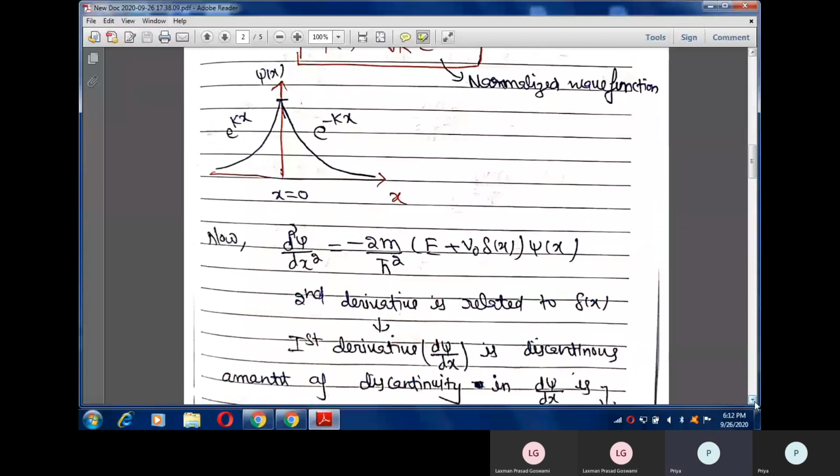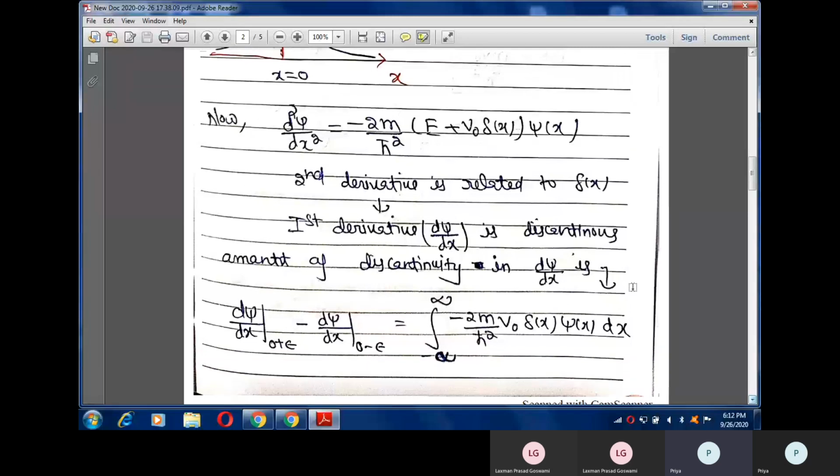Okay. Now, as I already told in the last video, when we look carefully at our Schrodinger equation, we can see from here that the second derivative is related to the Dirac delta potential. This means the first derivative, that is d psi by dx, is discontinuous, and we have to calculate the amount of discontinuity in the first derivative. This question was asked in many exams, so you have to use this property.